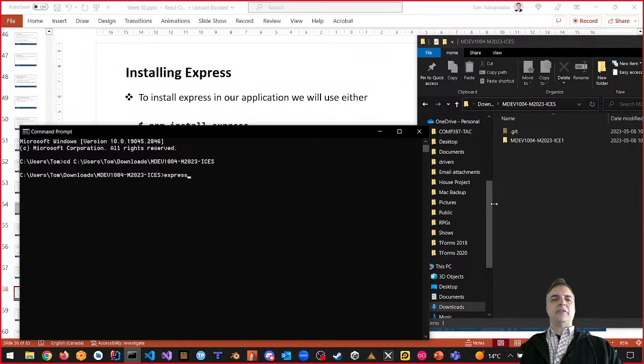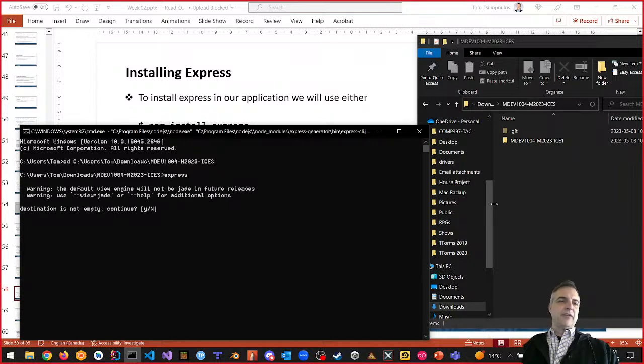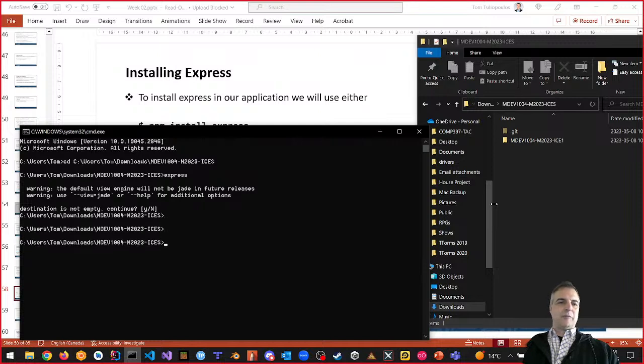If you look at Express, remember we loaded Express Generator last week, so you should have this working. What we did last week was npm install express-generator -g for global. This week we're going to use Express for the same thing. If I run express by itself, it's going to say warning, the default view engine will not be, and so on, destination not empty, want to continue? So I want to press Control C. No, we don't want that. Let's try this again.